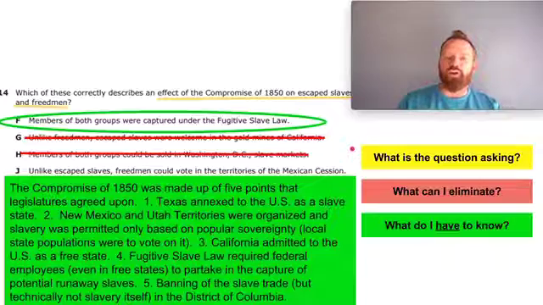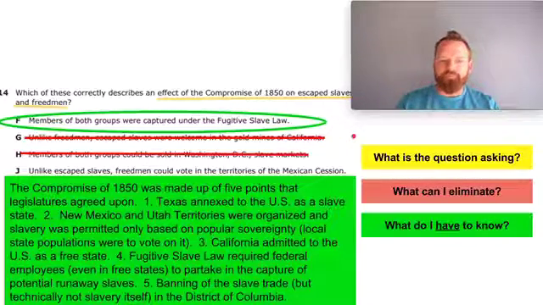Well, members of both groups, freedmen and slaves, were captured under the Compromise of 1850. And this part's important. It's basically that no matter what happened, if there was a black person who was maybe a former slave or a current slave who had escaped, who were on the run or were maybe even free at the time, they could be captured. And that's why I said it's the most regrettable part.